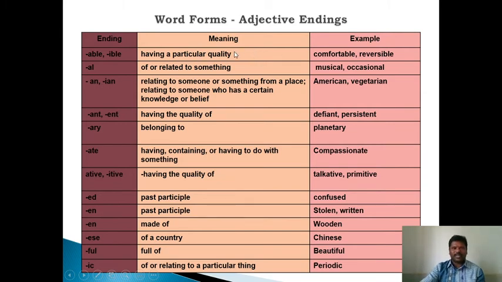Adjective ending in al, musical, occasional, means of, related to something. Adjective ending in an, ian, American, vegetarian, means relating to someone or something from a place, or relating to someone who has a certain knowledge or belief.